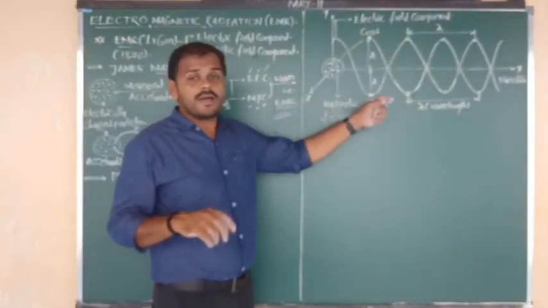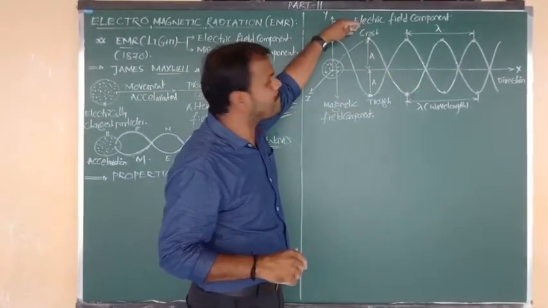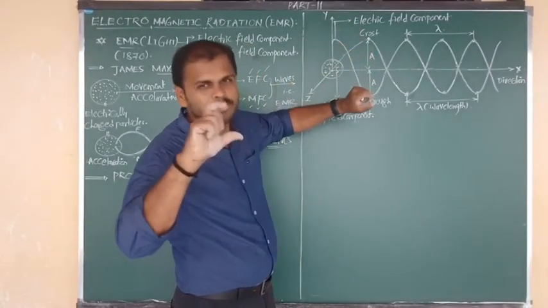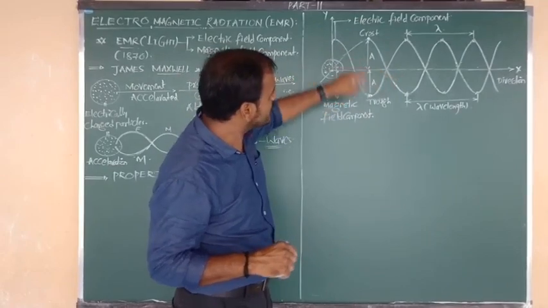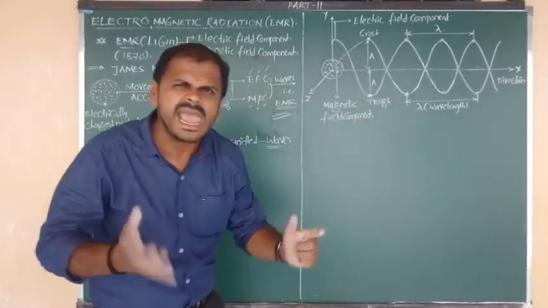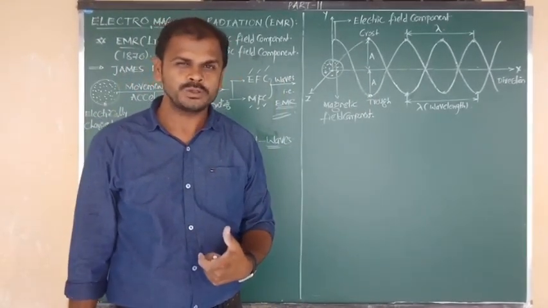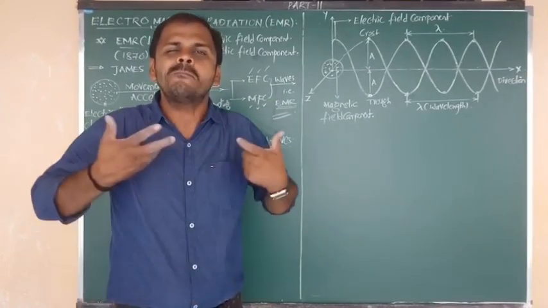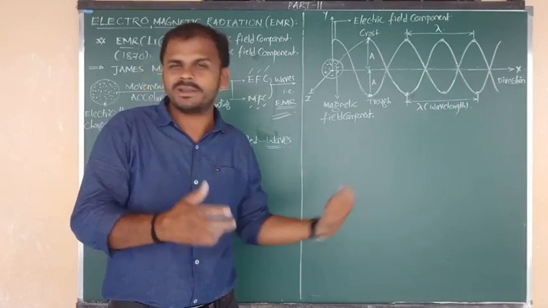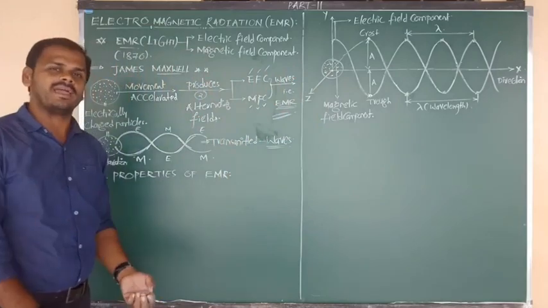And here in the diagram, I have represented one symbol. From the central axis x to the maximum point, that is the crest. From the central axis to the crest, this gap is capital A. Again, from the central axis to the trough, this gap is also capital A. What is meant by capital A? A is for amplitude. What is meant by amplitude, and what is the importance of amplitude? I am going to tell you that in the properties of EMR. I hope you understand the meaning of the diagram clearly.